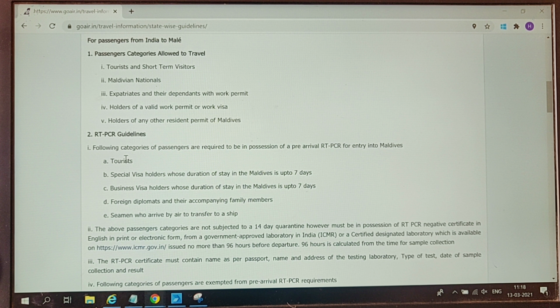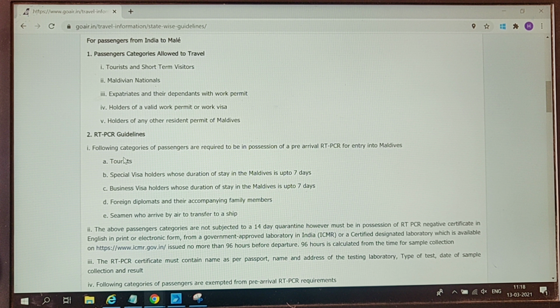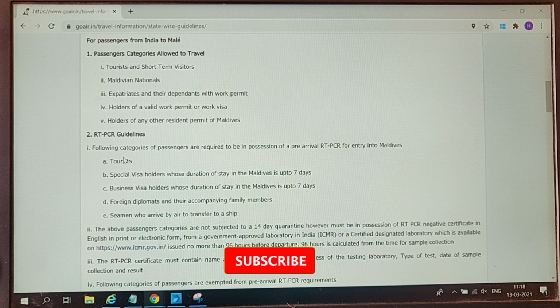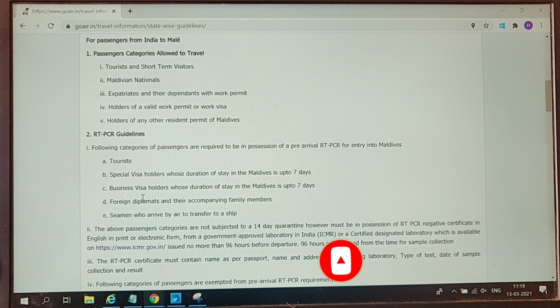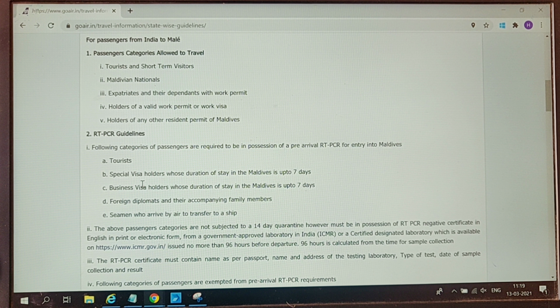And also they have given the second option, which is RT-PCR guidelines. RT-PCR test is compulsory for traveling to Maldives. And they have also again given categories A, B, C, D, E. So you need to check in which category you fit and you need to follow the guidelines.